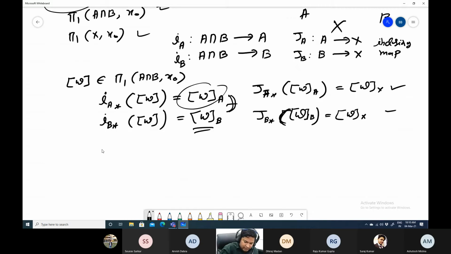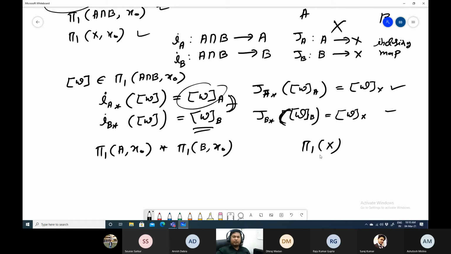Now, if you take pi1(A, x0) star pi1(B, x0), that is the free product of these groups. And you have taken, say, pi1(X). Now, how to define these groups?